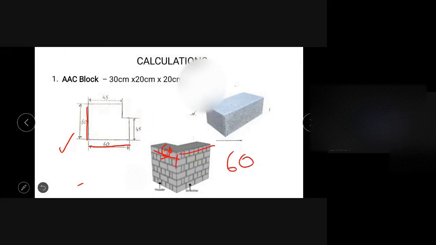This height is 50 centimeters, and the thickness, we can say, is 1.5.